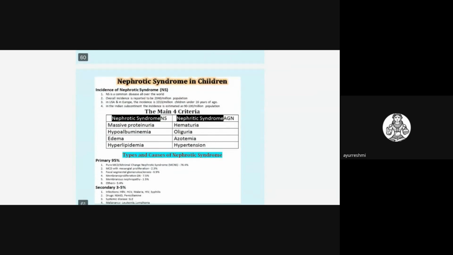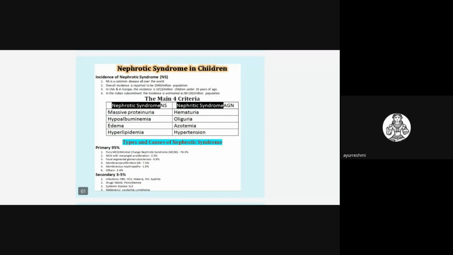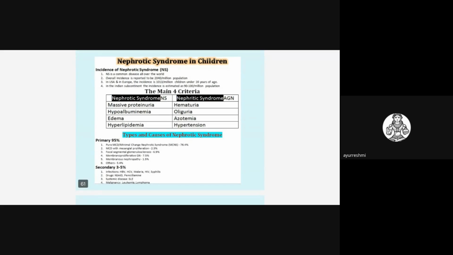One more important syllabus topic with questions is nephrotic syndrome. You have to see what the cardinal features are and what the types of nephrotic syndrome are. Massive proteinuria, hypoalbuminemia, edema, and hyperlipidemia are the classical features of nephrotic syndrome. The difference from nephritic syndrome is also given, where hematuria is very common.